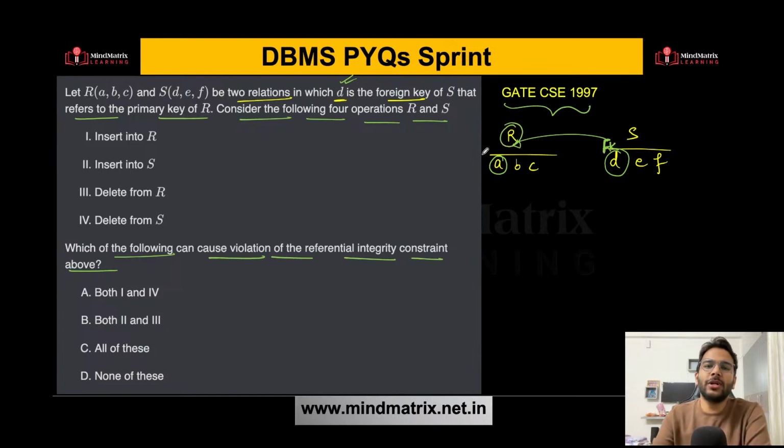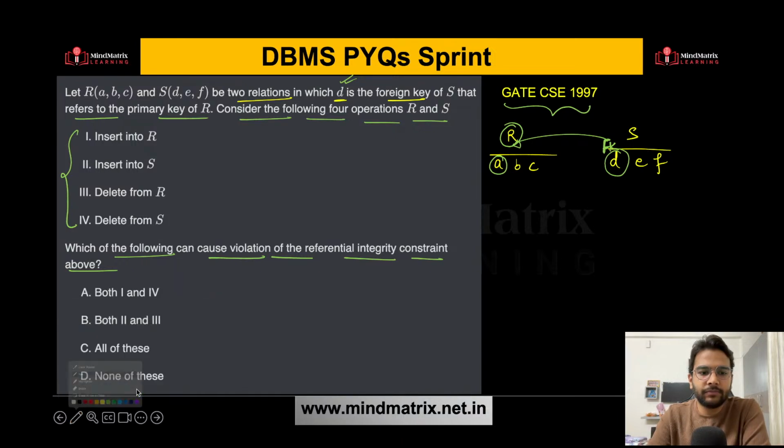A foreign key usually refers to the primary key of the other relation, or for the same relation also. Self-referential is also possible. Everyone, let me know in the comment section what should be the correct answer here. You have 4 operations given to you. Which of them can cause the violation of referential integrity constraint? Let's see how many of you can answer this correctly.